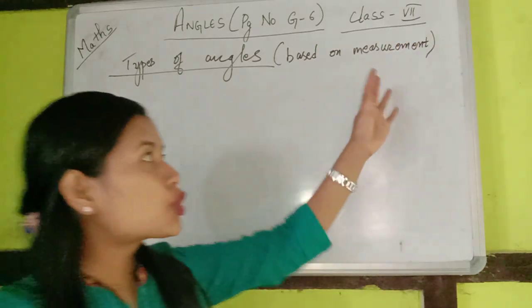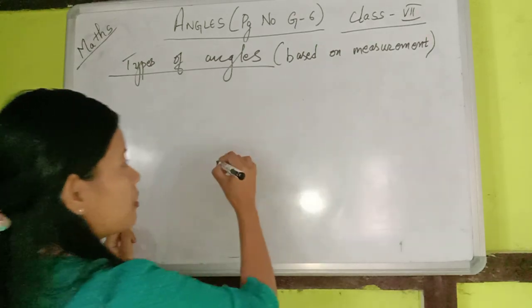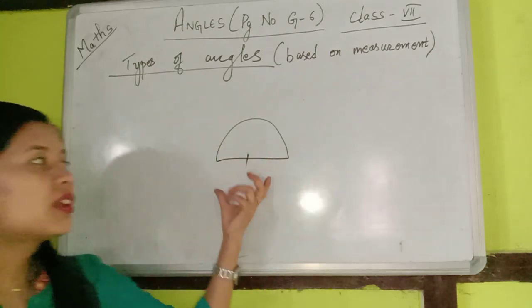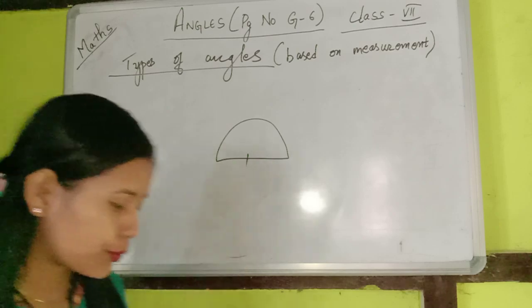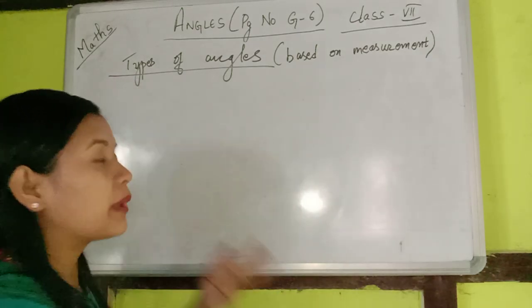So in your geometry box you have an instrument called a protractor. This is the instrument that is there in your geometry box. This instrument is used to measure an angle. Here I do not have a protractor to show how to measure an angle.